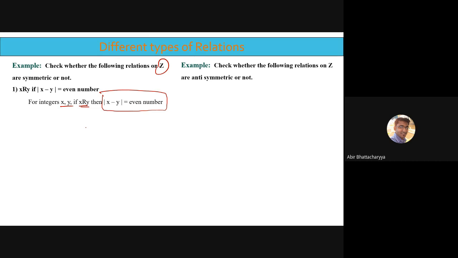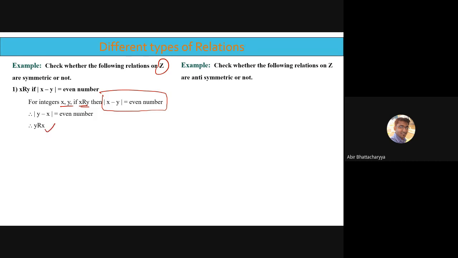So obviously we can write mod of y minus x is also an even number, because inside mod, if you change the sign, it doesn't matter. So mod of x minus y is an even number, and obviously mod of y minus x is also an even number. By default it's true, which means y R x, which means y is related to x.